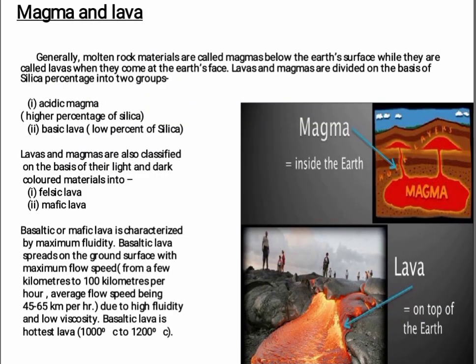Now come on to the magma and lavas. Generally, molten rock material is called magma below the earth's surface, while it is called lava when it comes out at the earth's surface. Lavas and magmas are divided on the basis of silica percentage. On the basis of this, they are divided into two groups.